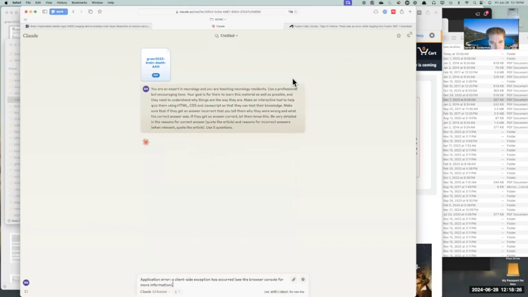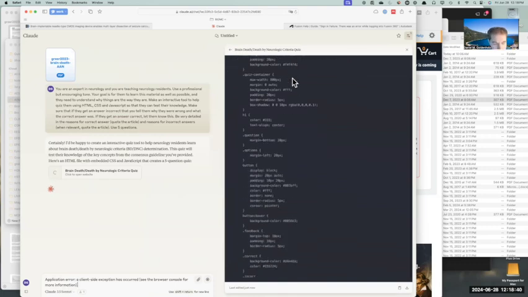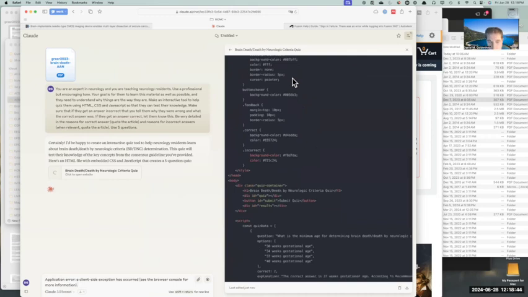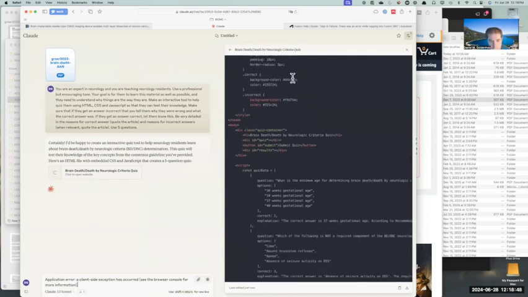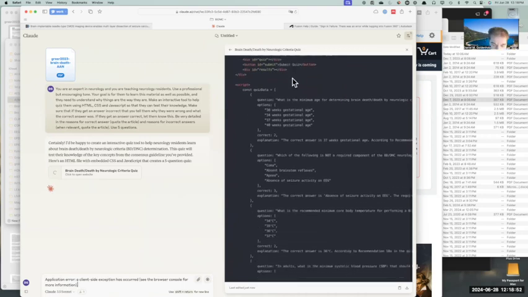But what it's going to do is it's actually going to write software to build a quiz, and the quiz is based on that article. It has to understand some things about the article in order for this to work. It also needs to know programming, and it needs to have access to a modern web browser so that it can run the quiz in the browser. So again, I don't need to install something special. As long as I have a modern browser, then this will all work just fine.